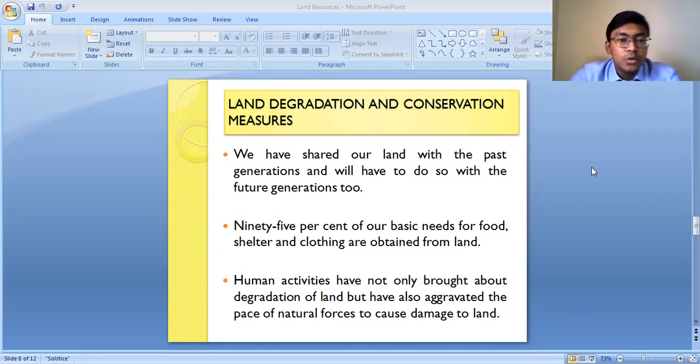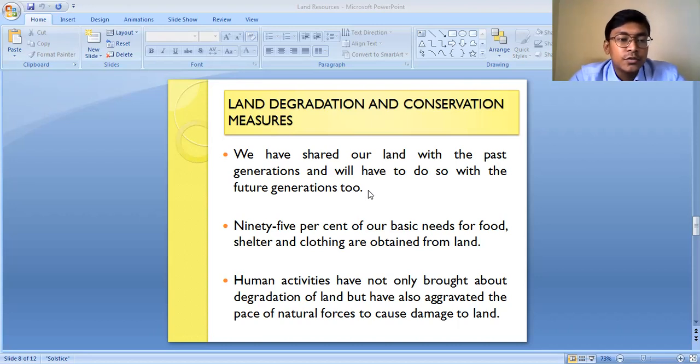So see, we the people of India, our civilization is one of the ancient civilizations in the world. So the land resources of our country have been used by the past generations, by our forefathers. Not only recently, from very ancient times the land resources of our country have been utilized for different purposes. So we have shared our land with the past generations and will do so with the future generations too.